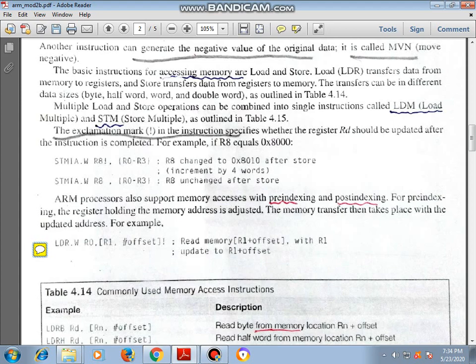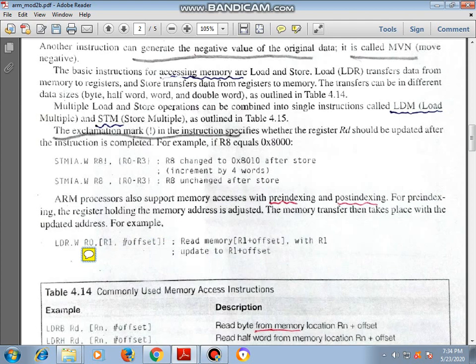LDR.W R0, [R1, #offset]. What will it do? Read the memory. What is that memory? The memory address is R1 plus offset. So R1 will be added with the offset, that is the memory address, and that data will be stored into the register R0.